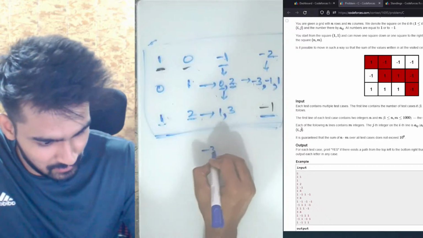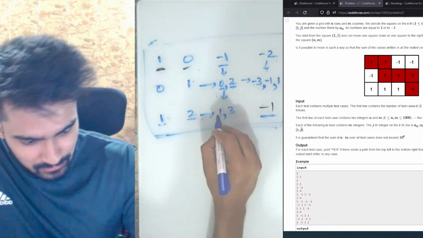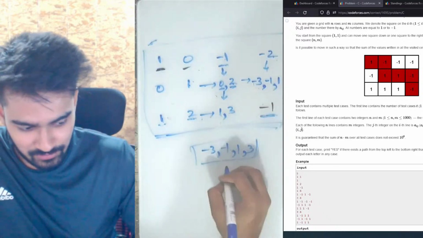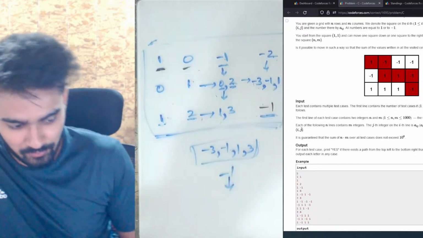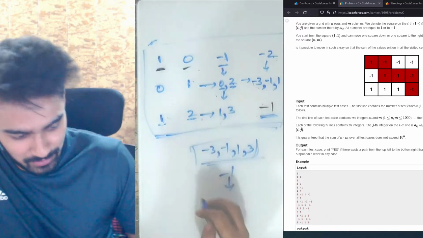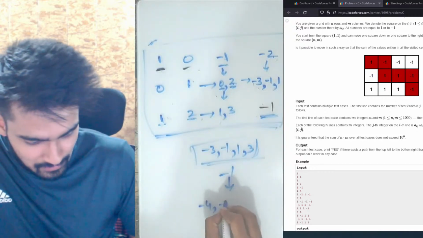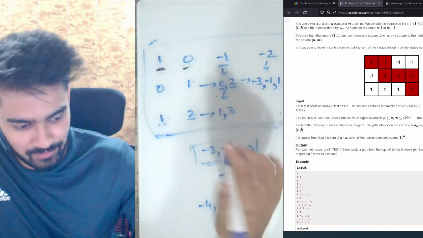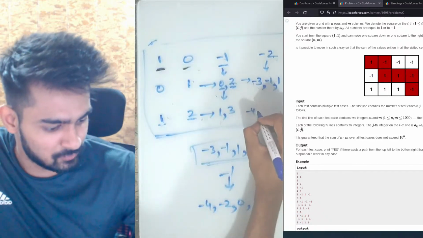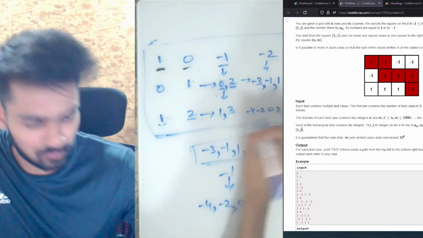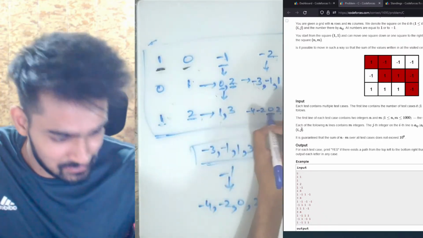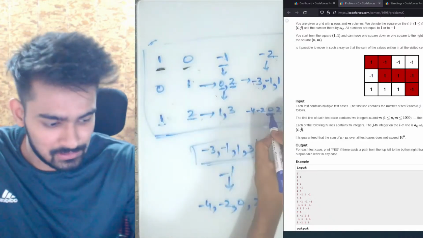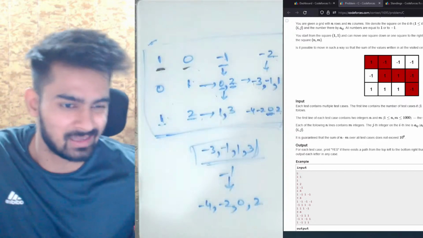We had minus 3, we had minus 1, we had 1, then again we had 1, and then we had 3. And what we have is minus 1. So if you do minus 1 for all these values, this value becomes minus 4, minus 2, 0, or 2. So all the possible values for this point are minus 4, minus 2, 0, and 2. And if you see, since there is 0 present here, that means there is a path through which the sum can be 0. And we just have to print yes or no.